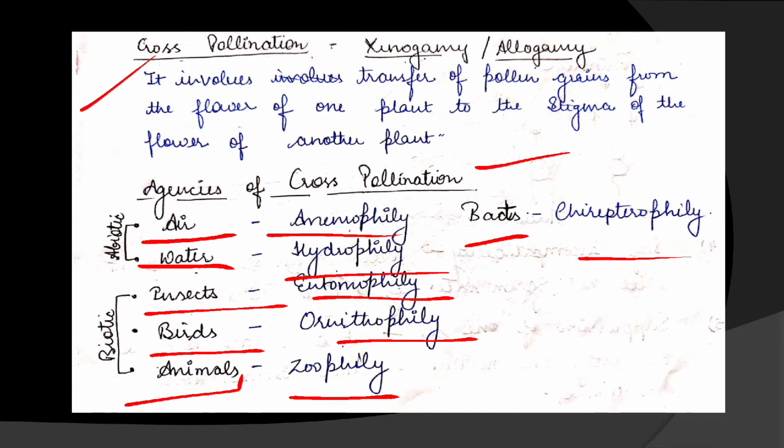Okay, air and water are abiotic agencies, whereas insects, birds, animals and bats are the biotic agencies. Abiotic means non-living, biotic means living. Anemophily means the mode is air, hydrophily water, entomophily insects, ornithophily birds, zoophily animals and chiropterophily bats.